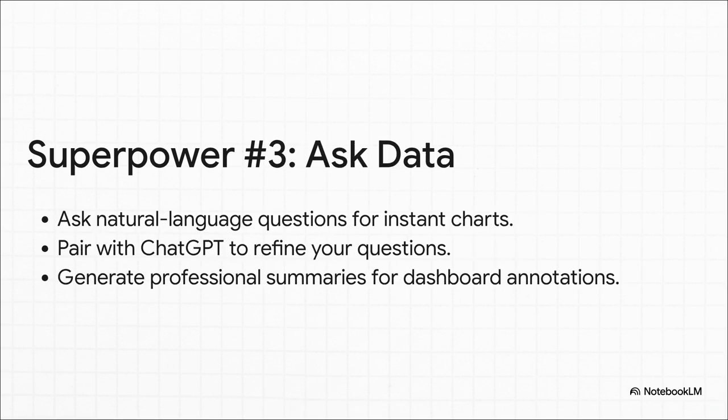Now this is a brilliant 1-2 punch. Tableau has a feature called Ask Data, where you can just type a question and boom, you get a chart. But here's the pro move. Use something like ChatGPT to help you figure out better questions to ask. Get really precise. Then once Tableau gives you the answer, pop back over to the AI and have it write a slick, professional summary that you can drop right onto your dashboard. It's like having a data analyst and a professional writer on call 24/7.